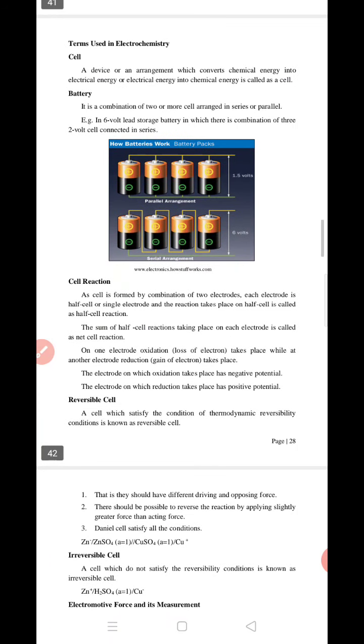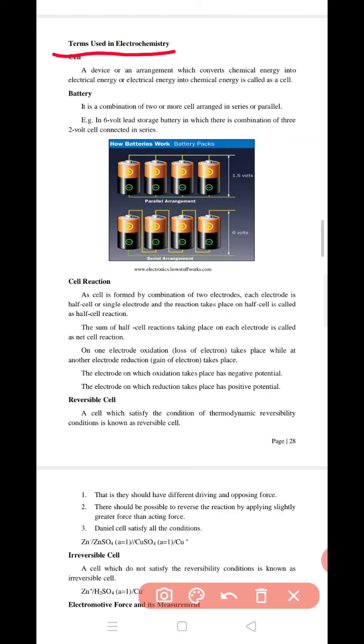Now next, the terms used in electrochemistry. First is cell.